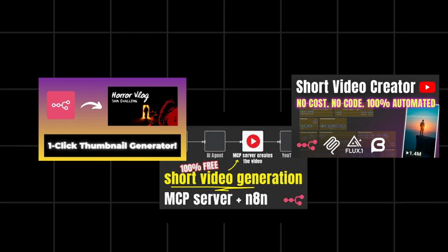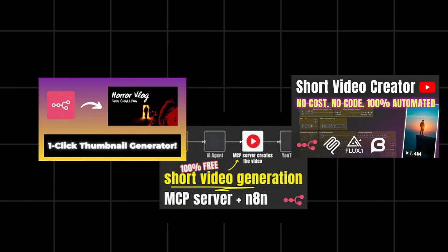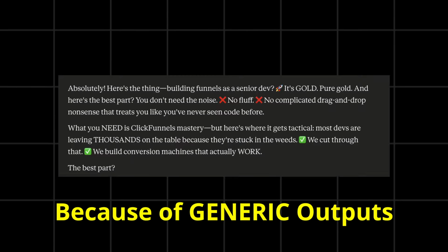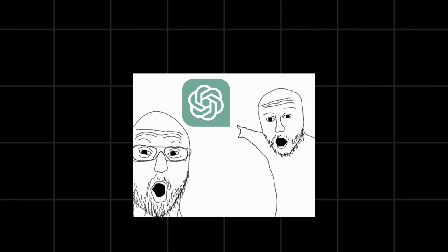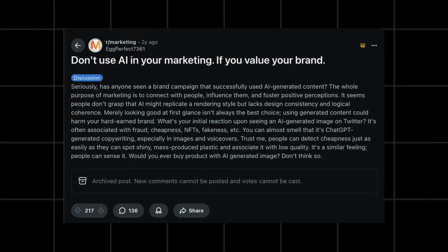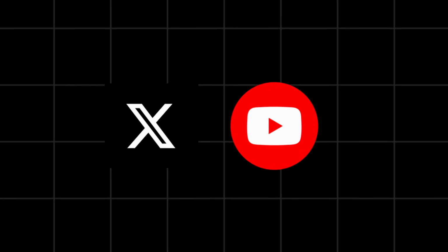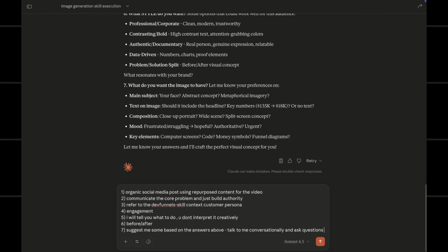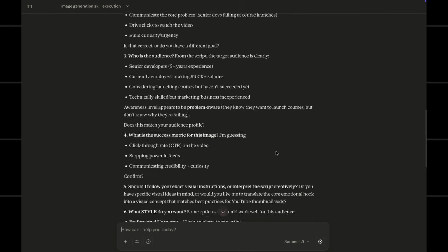If you've been trying to automate content creation with AI, you know exactly how much time you're bleeding because of generic outputs. The reality is AI is not as new as before. Marketers know AI, but they are all drowning in slop. Top content creators bought back freedom and time because they are using systematic prompting to scale content production while staying lean.